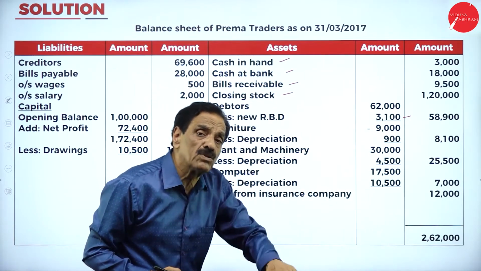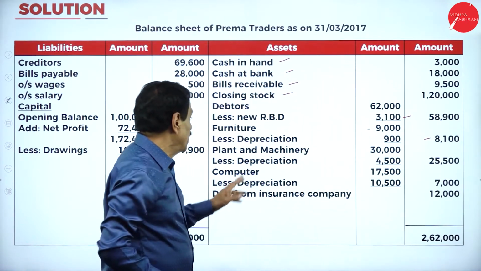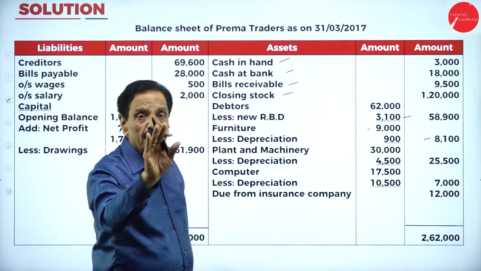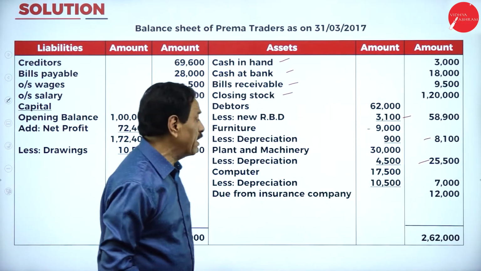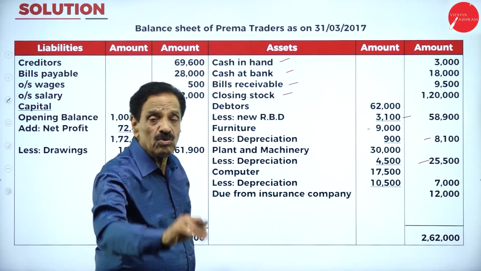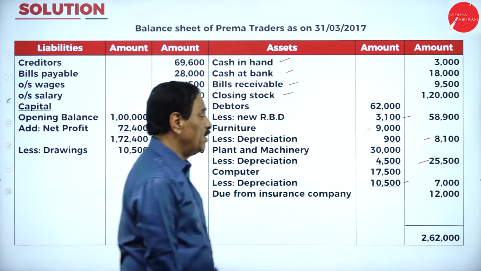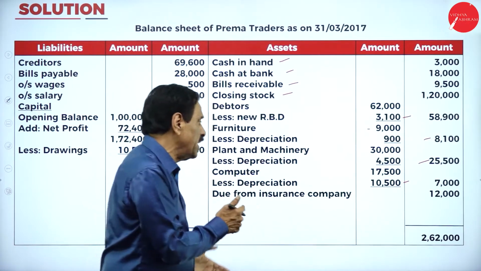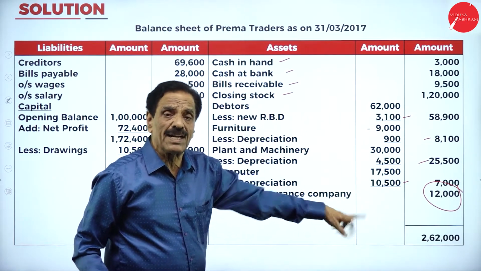How much has come down? 10%, 900. Today's value is 8,100. Then your machinery value is 30,000. How much depreciation is charged? 15%, 4,500. Today's value is 25,500. What's your computer value? 17,500. You charge 60% depreciation, 10,500. Value is 7,000 today. To be recovered from the insurance company, how much money? You have to receive 12,000 from the insurance company. This is as per the adjustment.